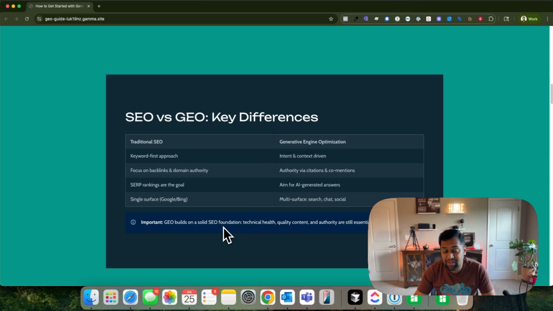So GEO builds on top of your solid SEO foundation, which is technical health, quality content, and authority. One thing is very clear: GEO is not a replacement for SEO. SEO is your basics, your foundation, and then GEO builds on top of it. Always remember that this does not mean SEO is dead, as many people say in LinkedIn and social media posts, that SEO is dead, AI is here. It's not the case. Anything AI is built on top of quality data, garbage in, garbage out. So if your website is performing well in traditional SEO, it's going to perform in GEO.